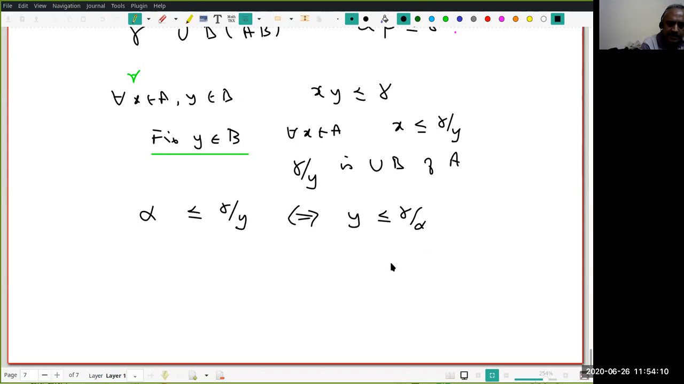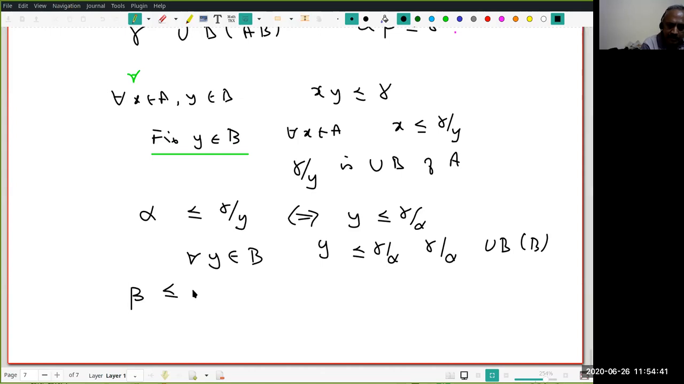Do you accept it? For any fixed y, I have shown that y must be less than or equal to gamma by alpha. But this y, I could have taken as any element of B. Therefore, what I have actually shown is for every y in B, y is less than or equal to gamma by alpha. But what does it say? That means gamma by alpha is an upper bound for the set B, right? But beta is the least upper bound of the set B. Therefore, beta should be less than or equal to gamma by alpha.